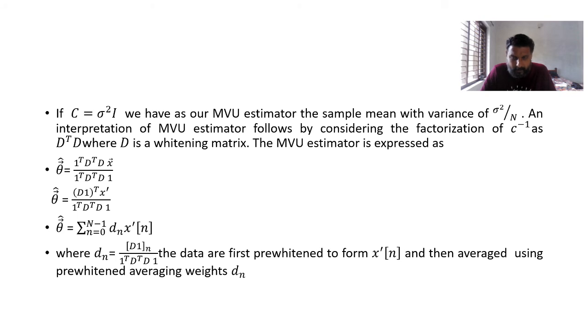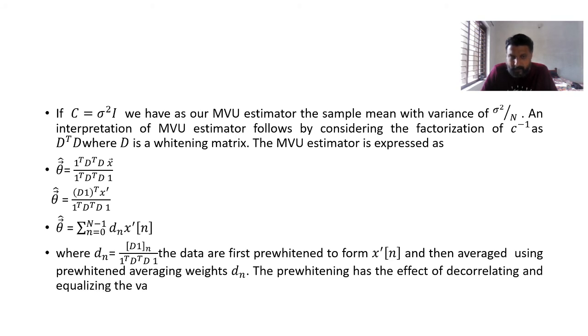The pre-whitening has the effect of decorrelating and equalizing the variance of the noise at each observation time before averaging.